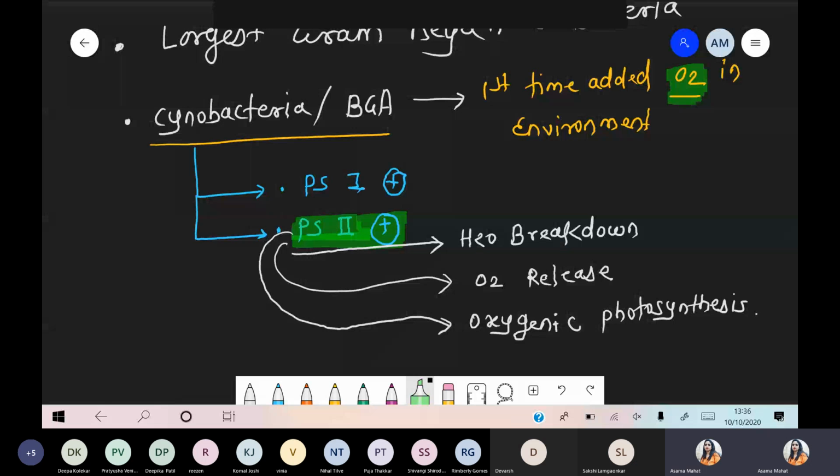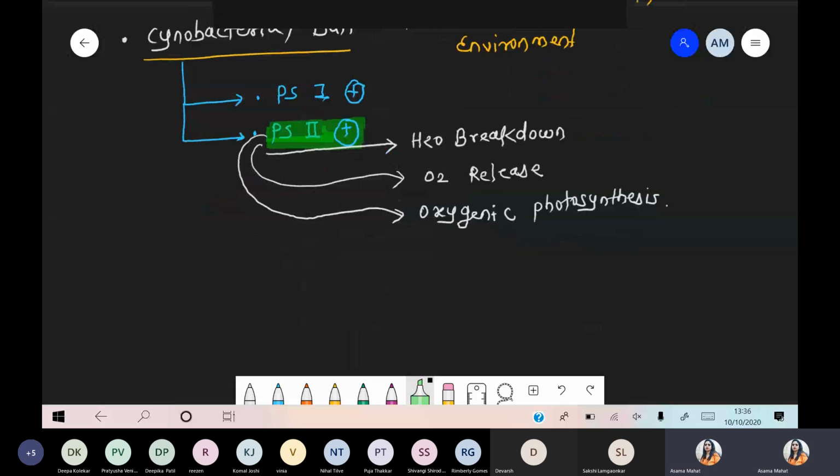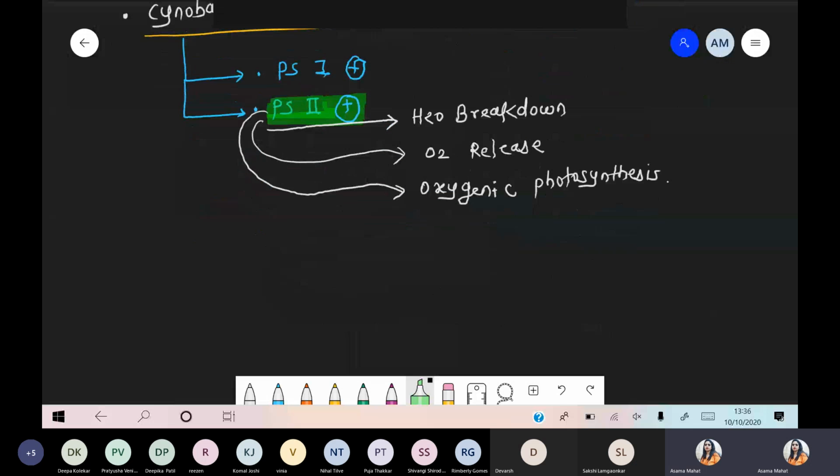Okay. So can you say it like that? Now we know these are the bacteria. So how did the environment get changed? Just check.